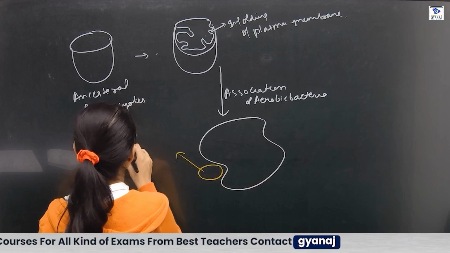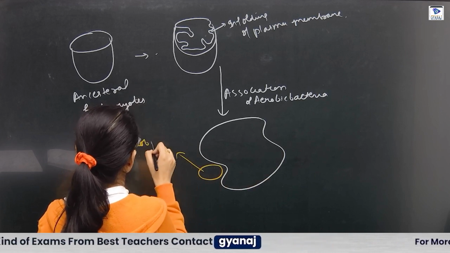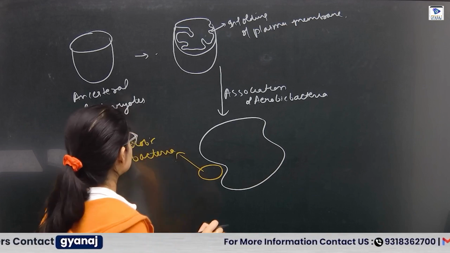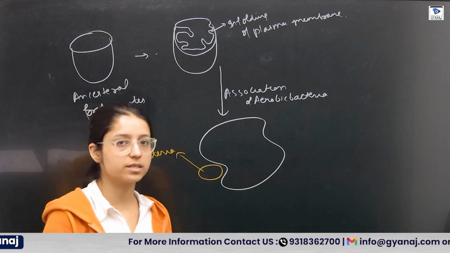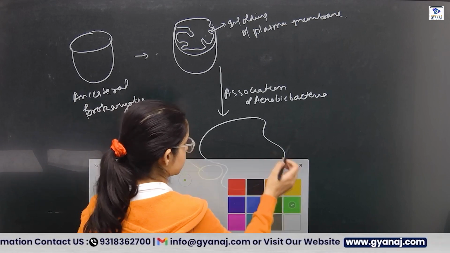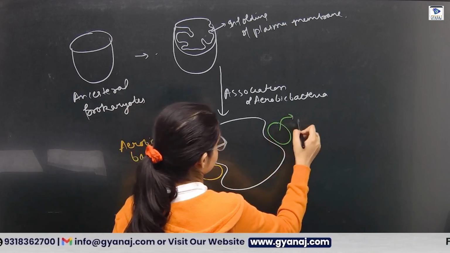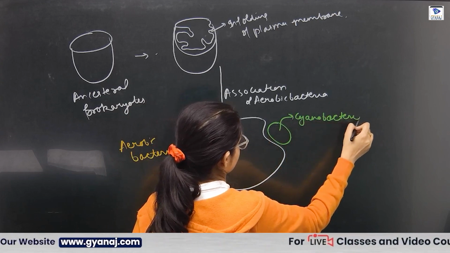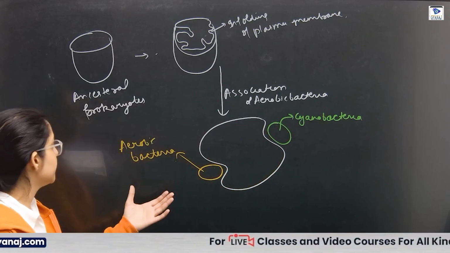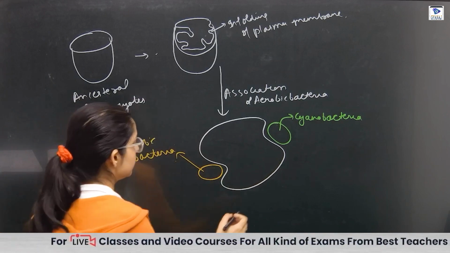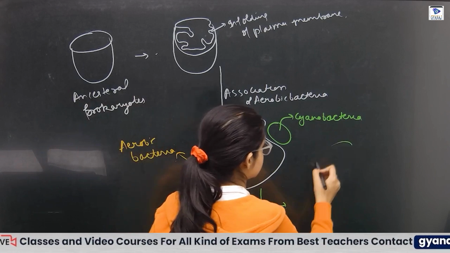Assume it as an aerobic bacteria, because we read mitochondria help in respiration in aerobic conditions, and suppose this is your cyanobacteria. So after the association of the aerobic bacteria and cyanobacteria, what did we get?